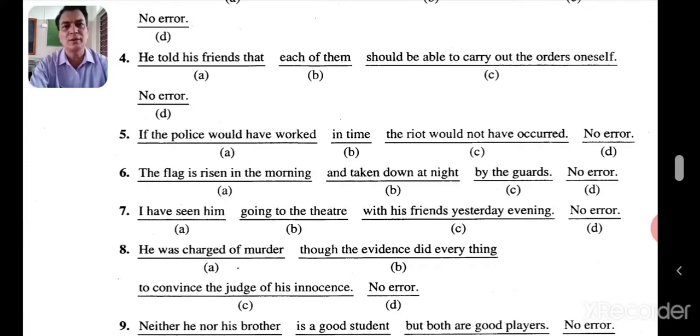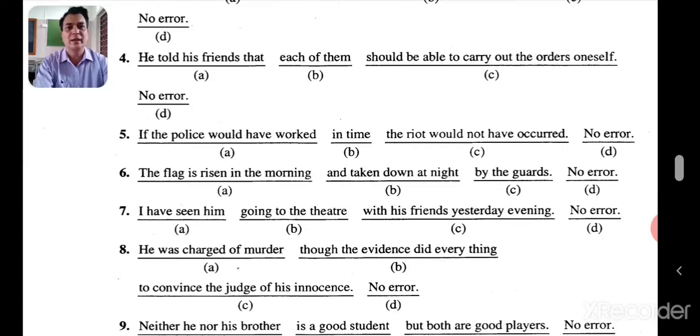But here one is not there. Then there is something wrong with oneself. What should be there? Each of them, one. So you can write himself or herself. He told his friends that each of them should be able to carry out the orders himself. So C is the right answer.